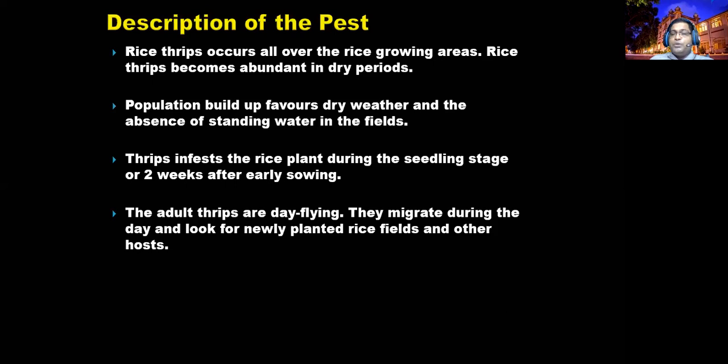Most probably this attack can happen in the dry seasons, because at the onset of the rainfall, farmers will start to prepare their nurseries. At that time, the farmers should be very careful and monitor carefully whether there are incidences or not. At the time of the immature stages, normally we can expect another dry spell, so at that time also it can attack.